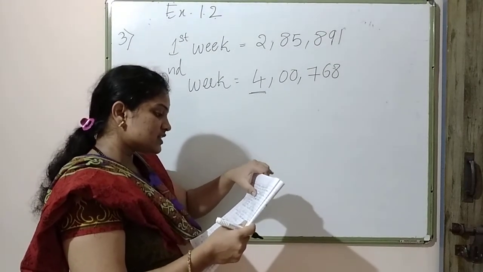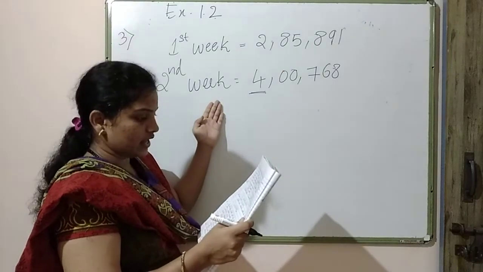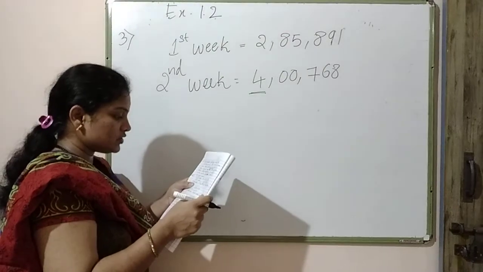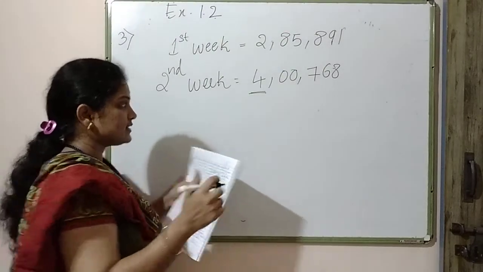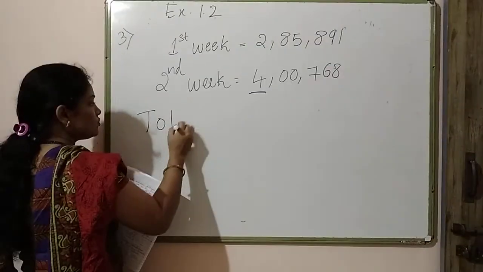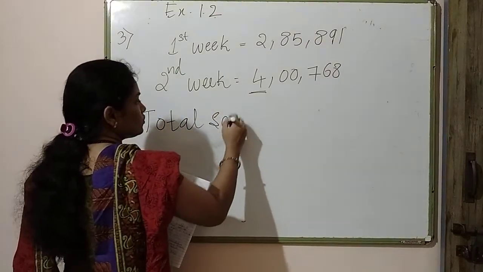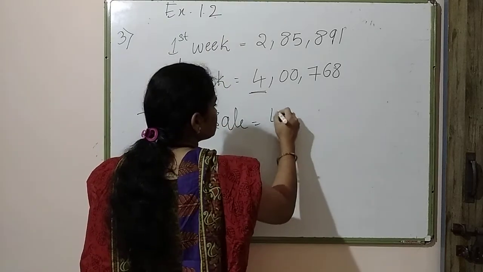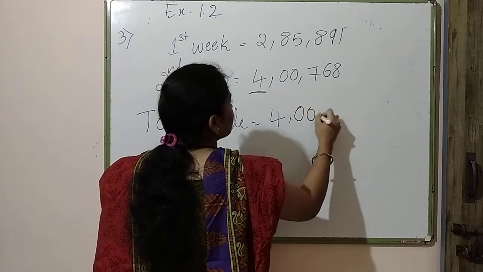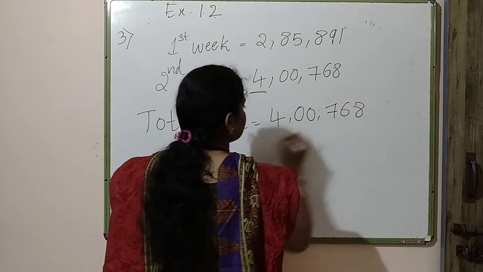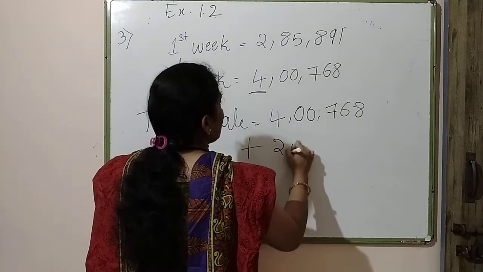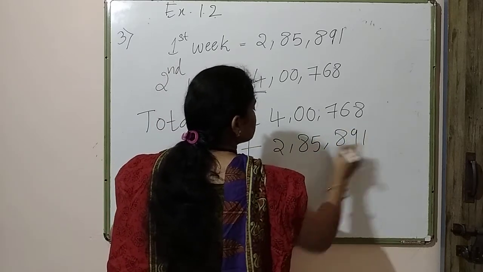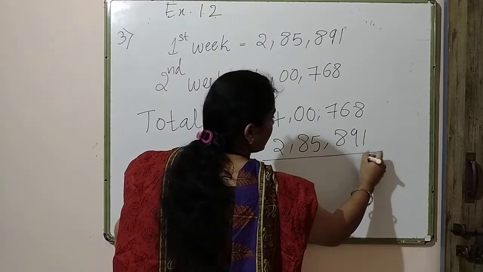In which week was the sale greater? So in the second week, the sale was greater. And by how much? They are asking the total sale. So they are asking total how much? The total sale is equal to first week plus second week. Let us do this. I'm just simply adding these two numbers. 891. So when you add these two numbers, what you will get?